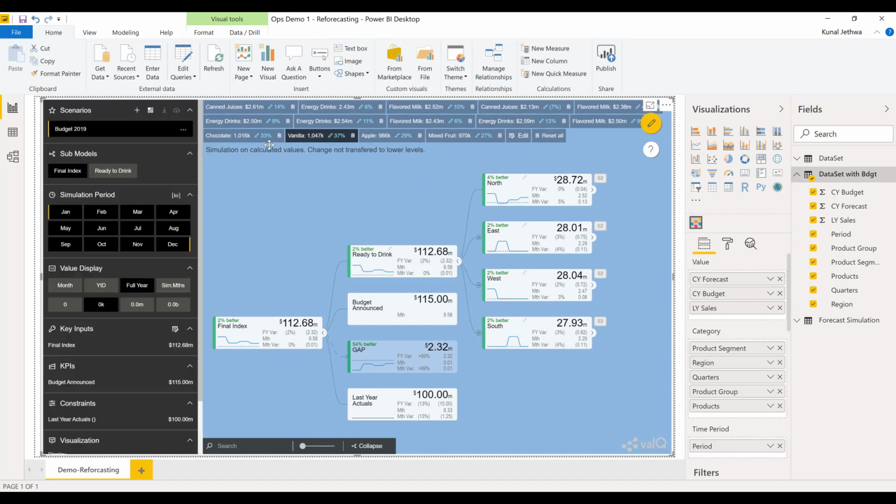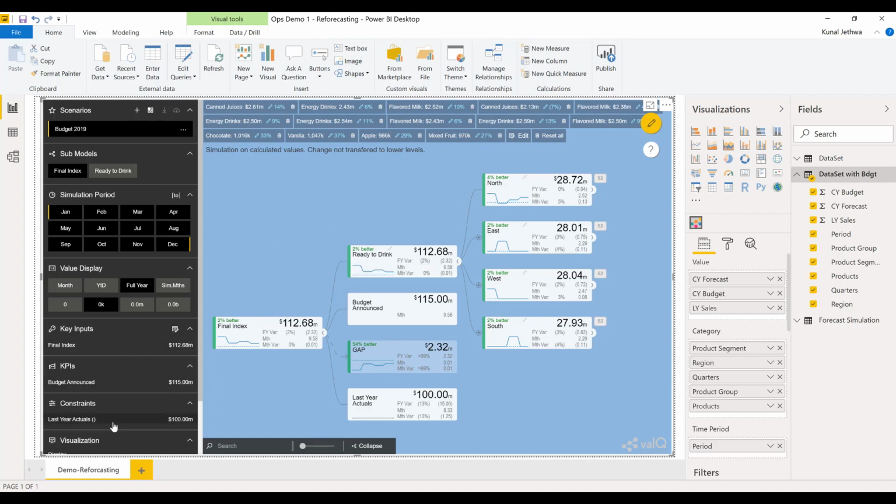When I get out of the design mode, I can see that I have a simulation period of Jan to December. My gap has been reduced significantly, and I can continue to do it at product level or at least at product group level to ensure that the gap is further reduced and I bring my entire forecast at the budget level. So won't talk much about the off design panel over here, where we have our KPIs.